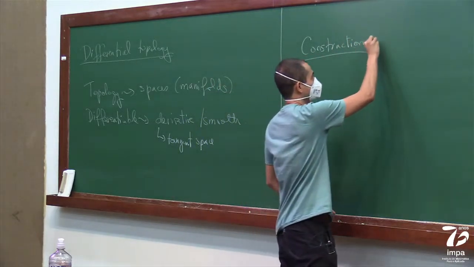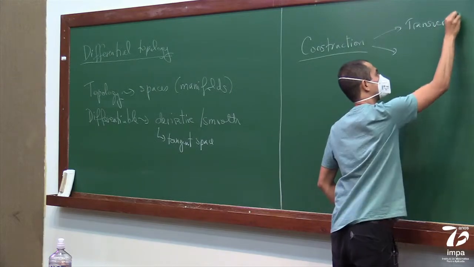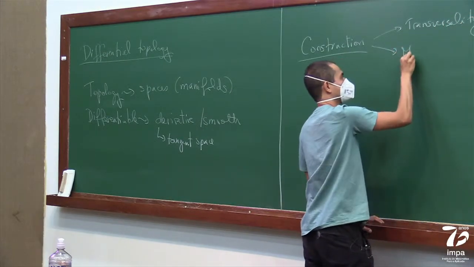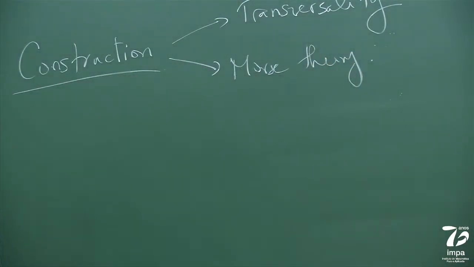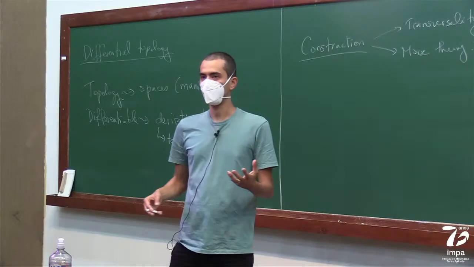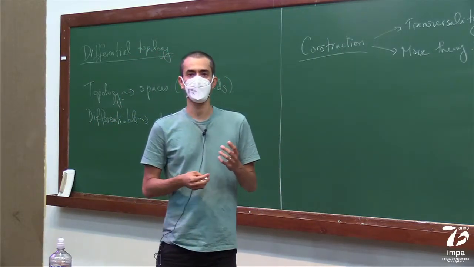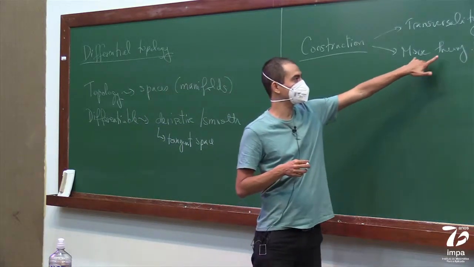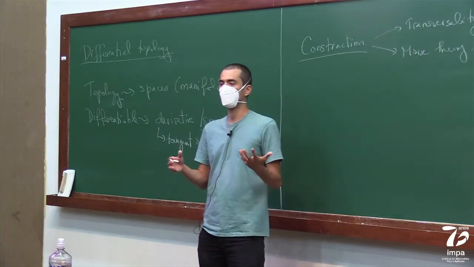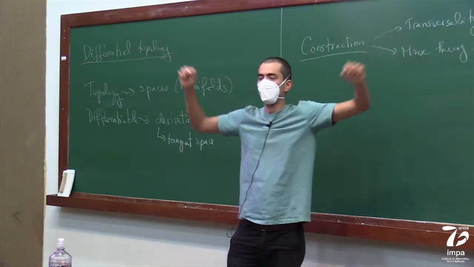And here, basically, there are two subtopics. One is transversality, and the other is Morse theory. So in the transversality theory, we will see a way to, first of all, build many manifolds using the inverse or the implicit function theorem, and how to perturb manifolds and how to embed manifolds into a big Euclidean space. And then towards the end of the course, we're going to talk about Morse theory, which is a very beautiful theory of how to build manifolds from little pieces. So how to glue little pieces together to build a big manifold.